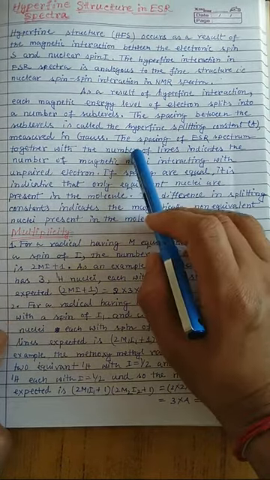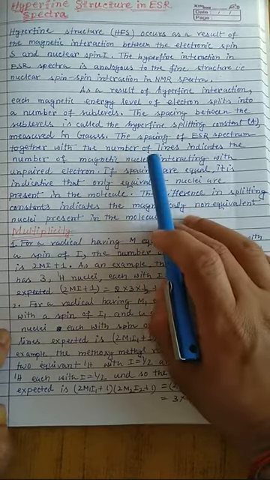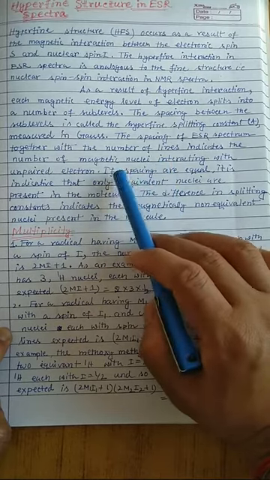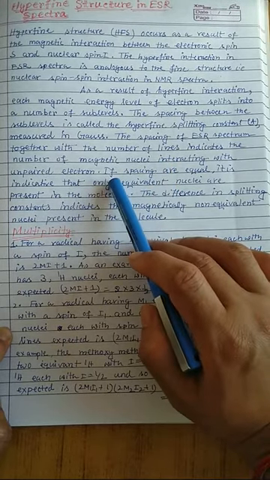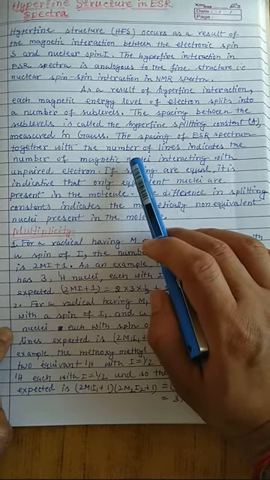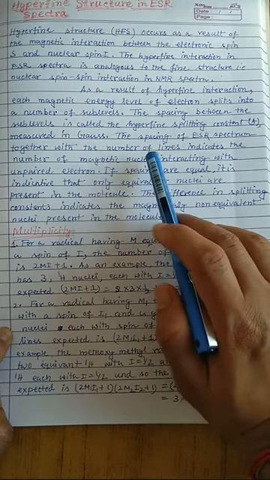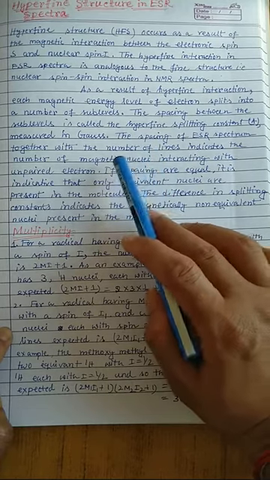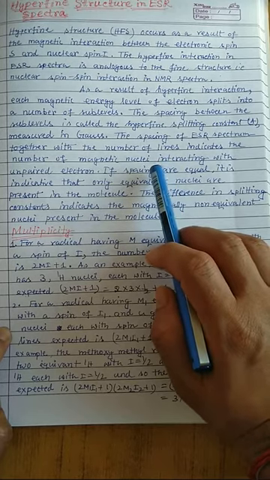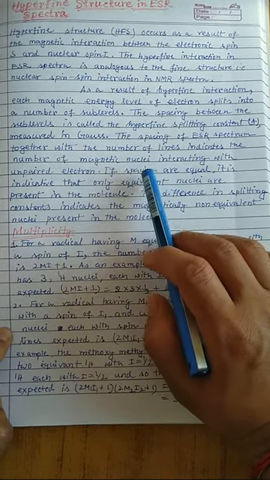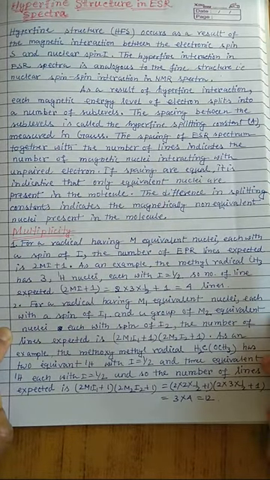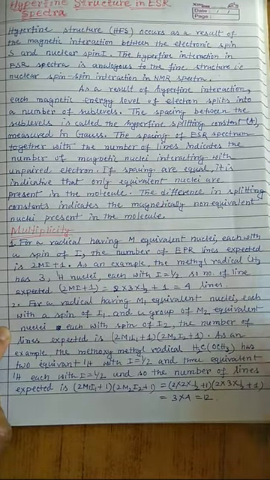The spacing of the ESR spectrum together with the number of lines indicates the number of magnetic nuclei interacting with the unpaired electrons. That means how the lines appear in the ESR spectrum, whether they are closely spaced or far apart from each other, and how many lines appear in the ESR spectrum, gives information regarding how many different nuclei surrounding the electron are present.